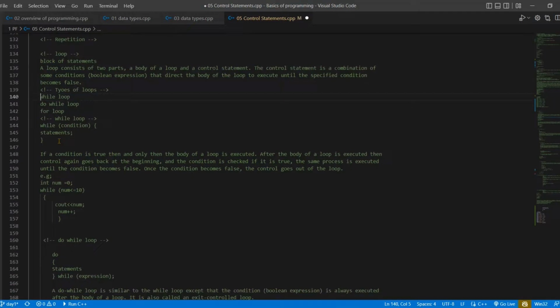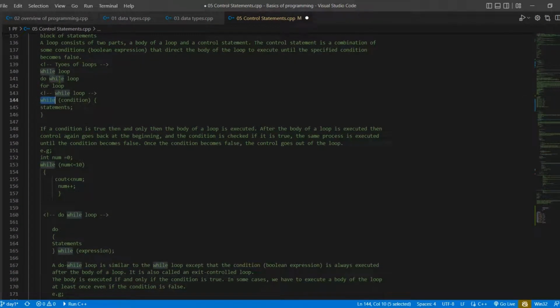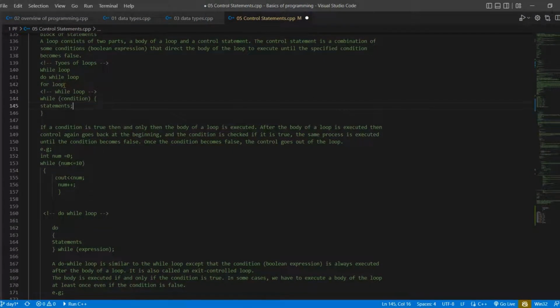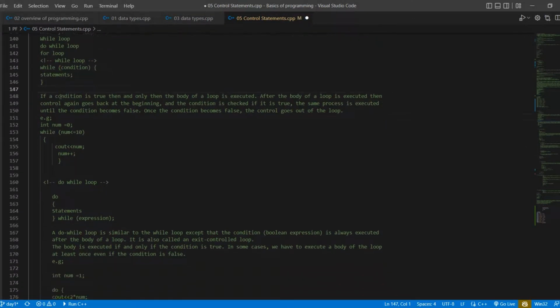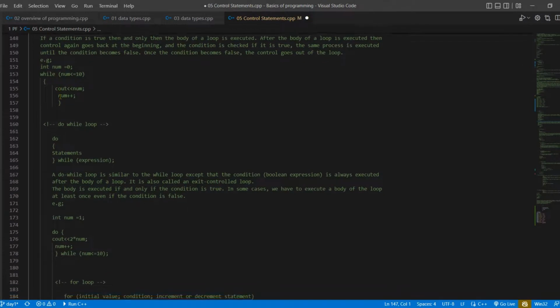In this loop there is a syntax: while, condition, and statement. If this condition gets true, then it will execute this statement, and again it will go above to the condition, and again if this gets true, it will execute this statement, because this is a loop and while is a keyword for a loop. It executes this statement again and again until this condition gets false. When this condition gets false, it will come out of this block or this loop.